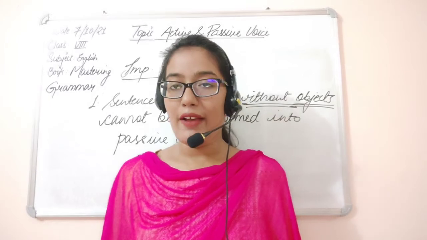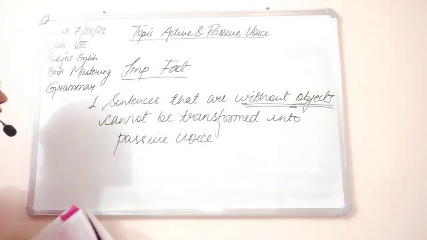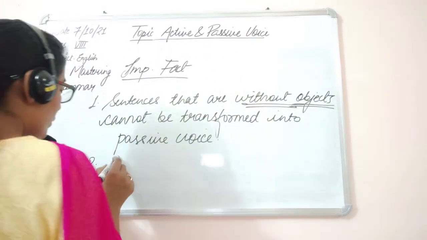Future continuous and perfect continuous tense do not have passive forms. Okay, another point is what? Future continuous.